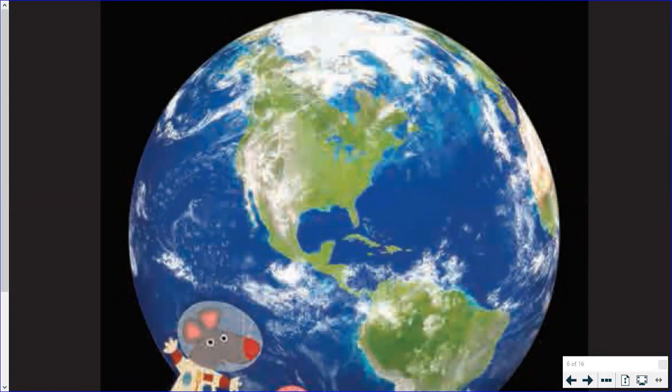Because some living things are so well adapted to the specific conditions of their specific habitats, any large change in their surroundings could make it hard for them to survive. So let's think about that. So animals are adapted to living in certain conditions in their habitat, and if something changes in their habitat, it might make it hard for them to survive.